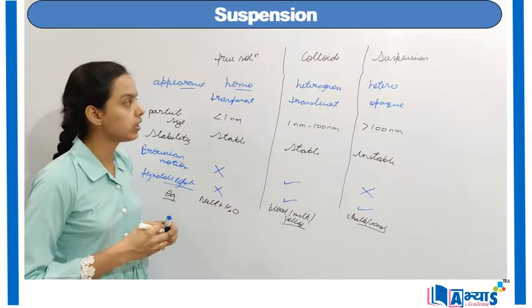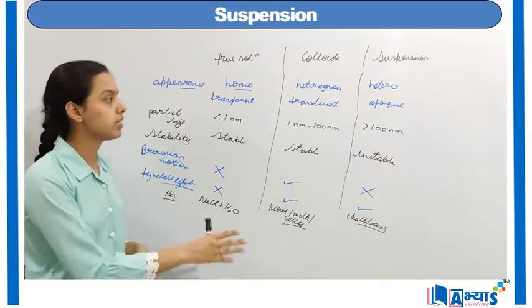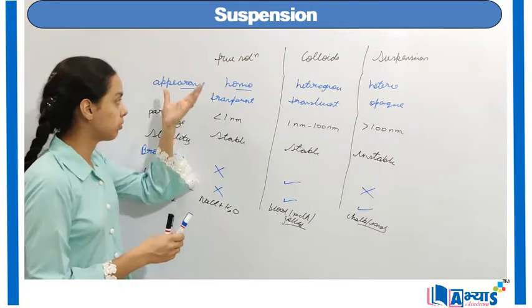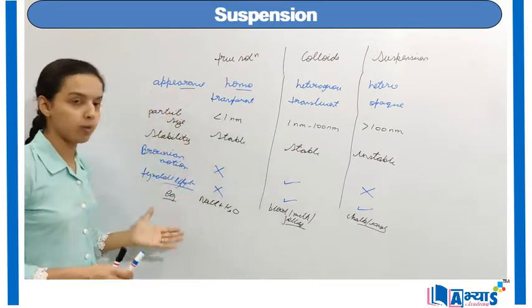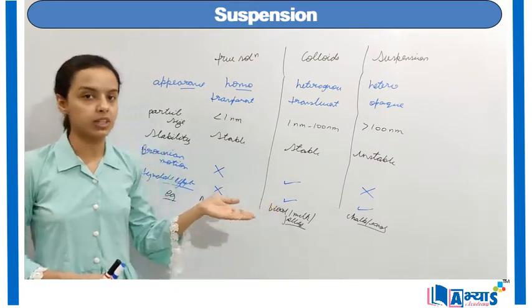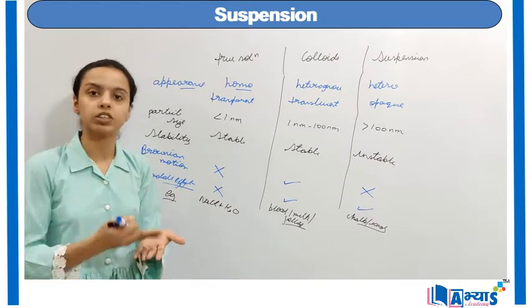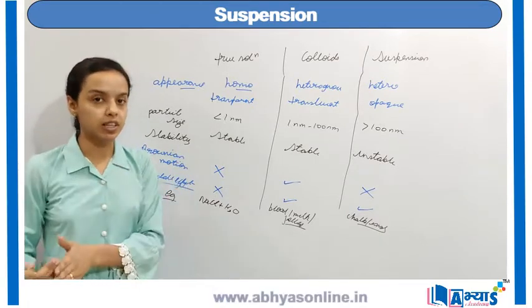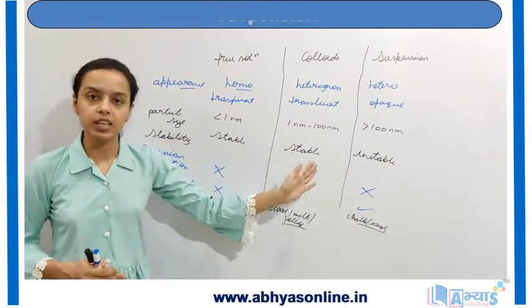Now these were the concepts based on suspensions, colloids and true solutions. We have discussed the basic difference between these three on certain properties, and then in the end we have discussed the examples. This was the concept on suspensions. We have discussed the properties of suspension and the examples of suspension, and in the end we have discussed what is the difference between the true solutions, colloids, and the suspensions.